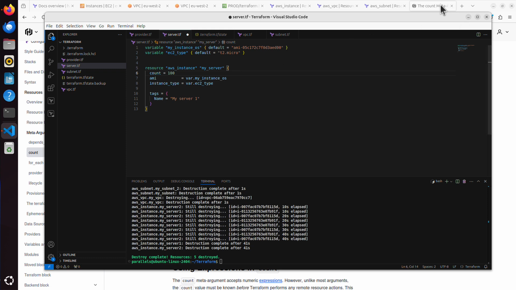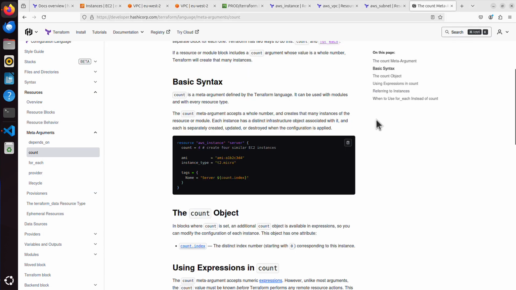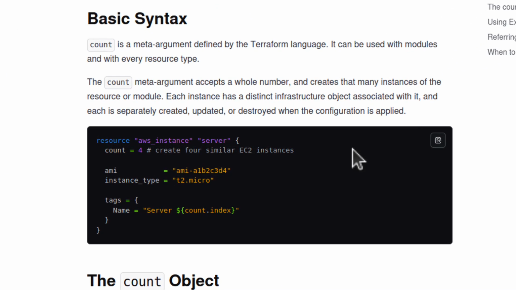But if we go back to this count meta argument, you can also see something like that. Count.index. What's that about? Index is also a programming language specific thing. Every item that will be created by Terraform will have its index number. And we can use that to have different names for each of those servers that are going to be created, because otherwise they will all have the same name. Maybe I will show you instead of trying to explain that. That will make sense then.